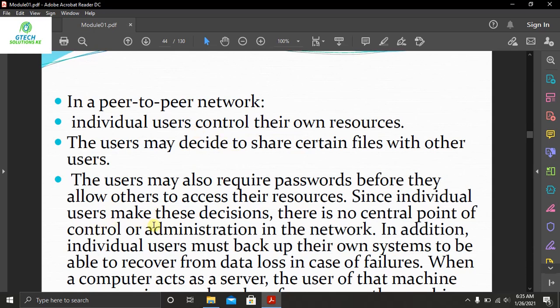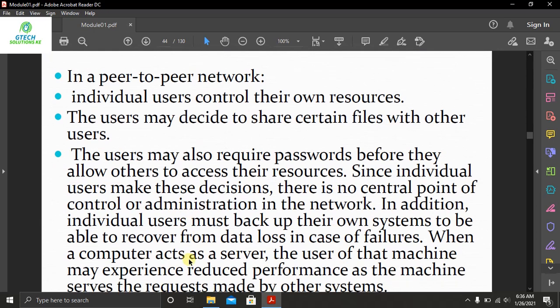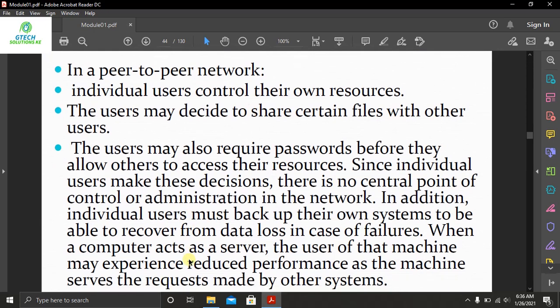Since individual users make this decision, there is no central point of control or administration in the network. In addition, individual users must back up their own system to be able to recover from data loss in case of failures. When a computer acts as a server, the user of that machine may experience reduced performance as the machine serves the requests made by the other system.